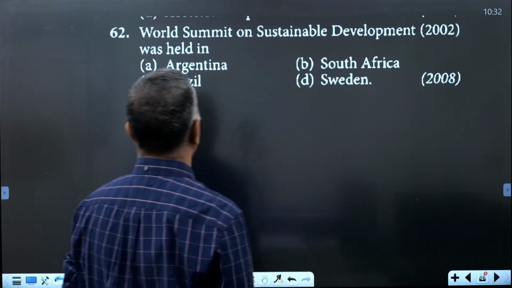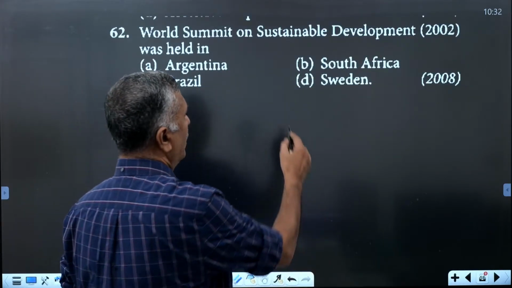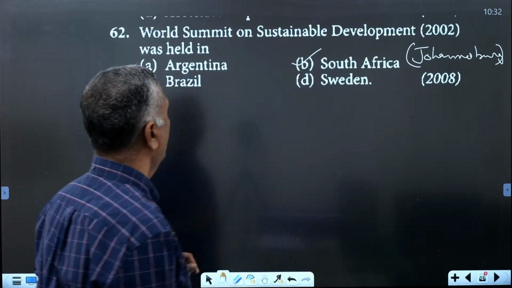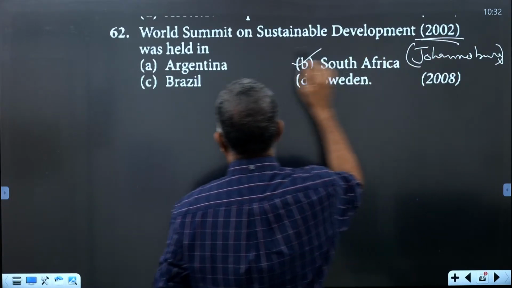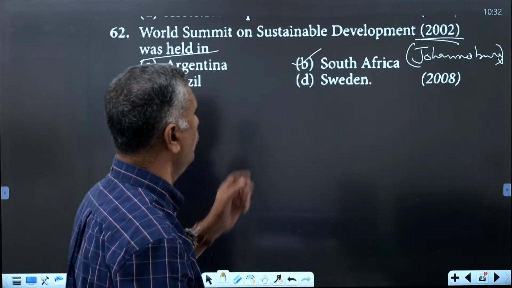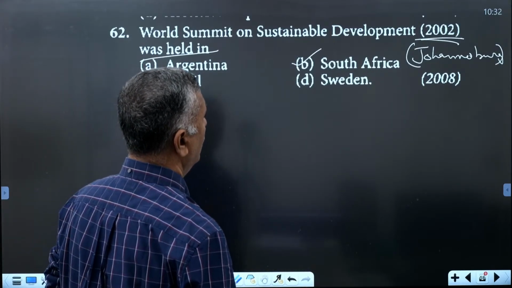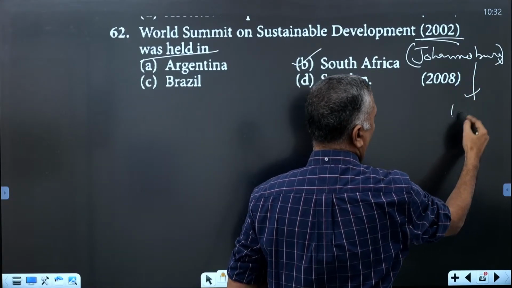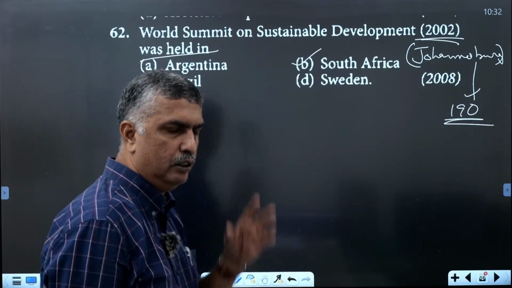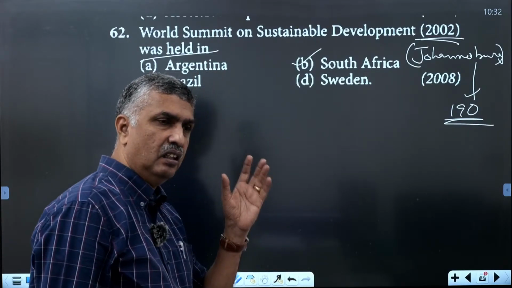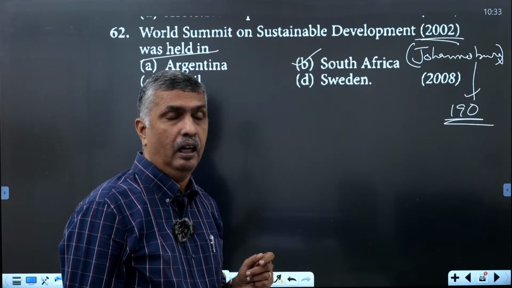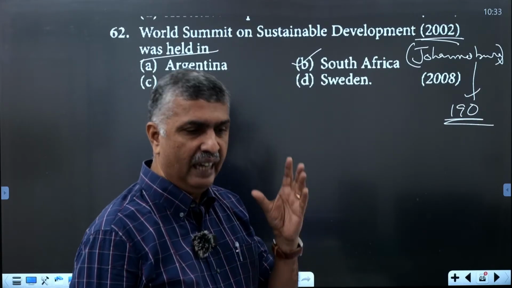Okay, now the World Summit on Sustainable Development in the year 2002 was held in Johannesburg, South Africa, and it is a follow-up conference of the Earth Summit. 190 countries pledged to control the biodiversity loss at a highly significant level by the year 2010, at global, regional and local levels.